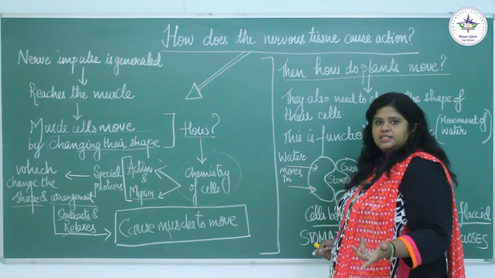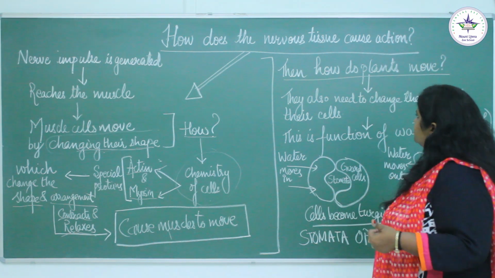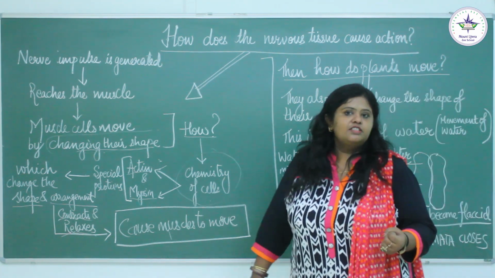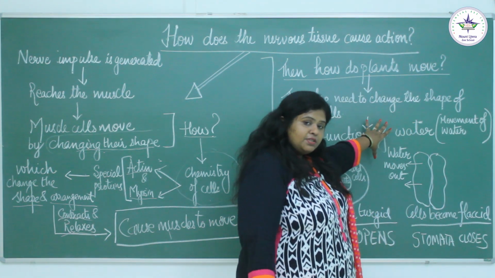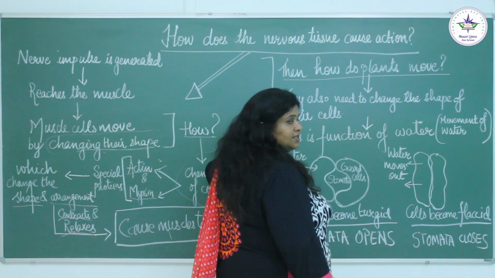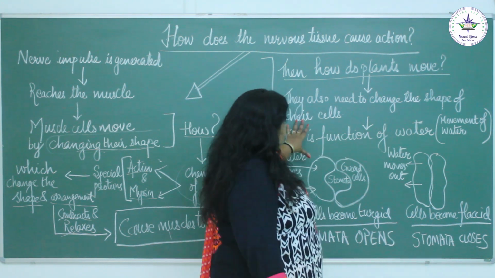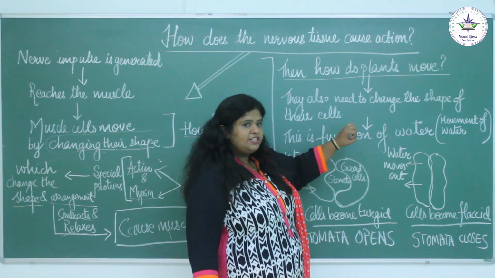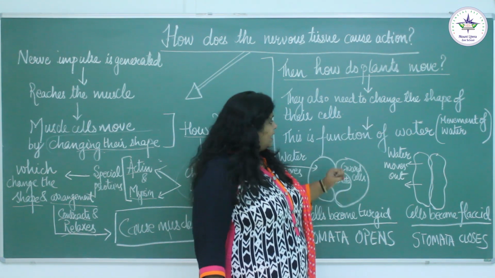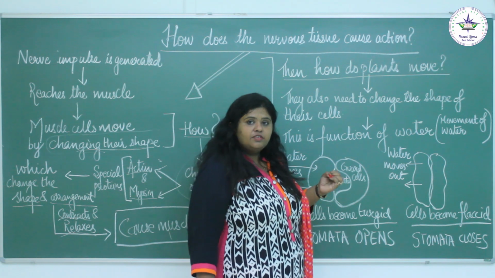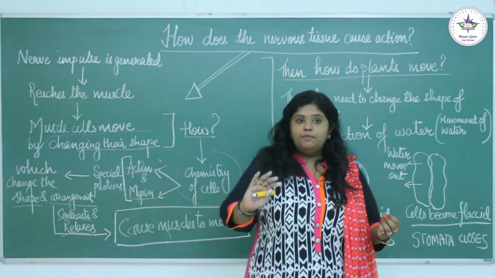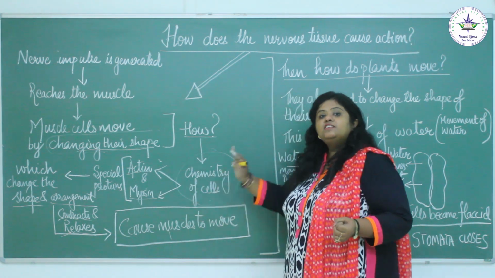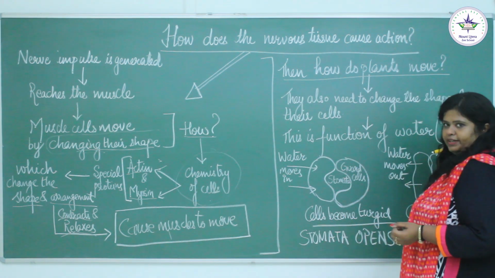They bend towards the sunlight, so we can say the plants move. The stomata open and close, so we can say the plants move. So is it the same process as in animals? No. In the case of plants, though the movement takes place due to a change of shape of the cells, here it is because of the movement of water. It is not because of the chemistry of the cells, not because of proteins. It is because of the movement of water.